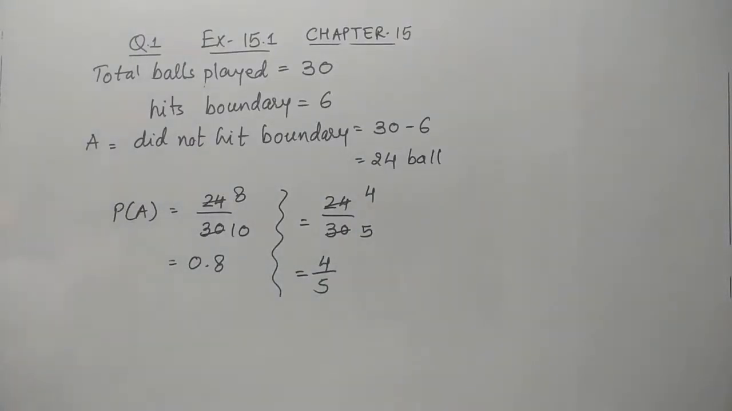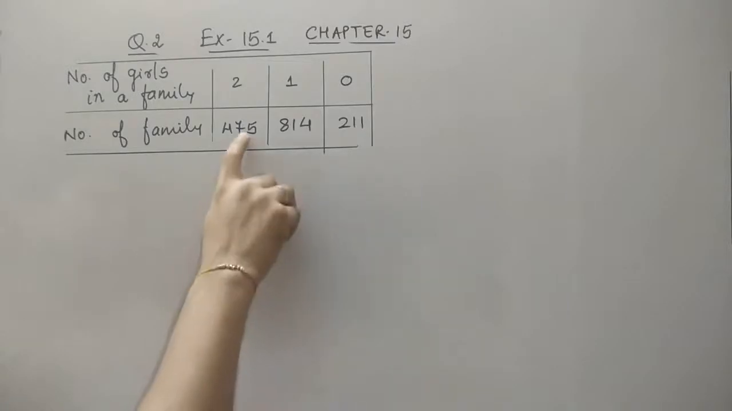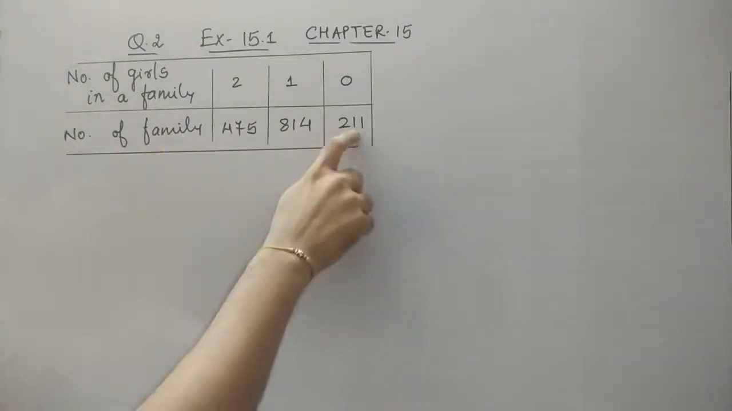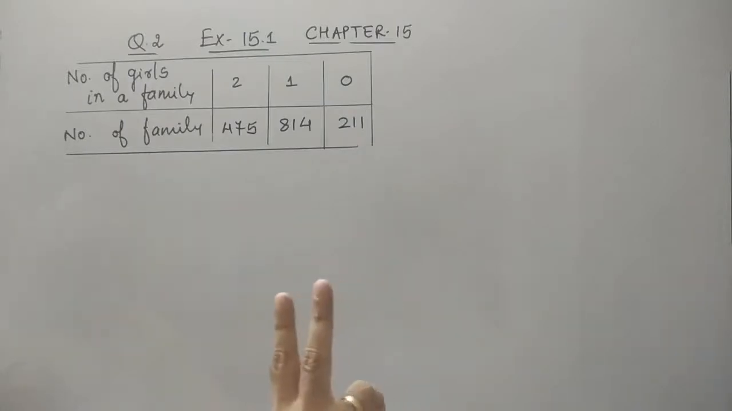Let's see a few more questions. Let's see the second question. It is given that 1500 families with 2 children were selected randomly and the following data were recorded. That means families having 2 children were surveyed. The total number of families is obviously 1500. So the 2 children can be 1 boy and 1 girl, both boys or both girls.